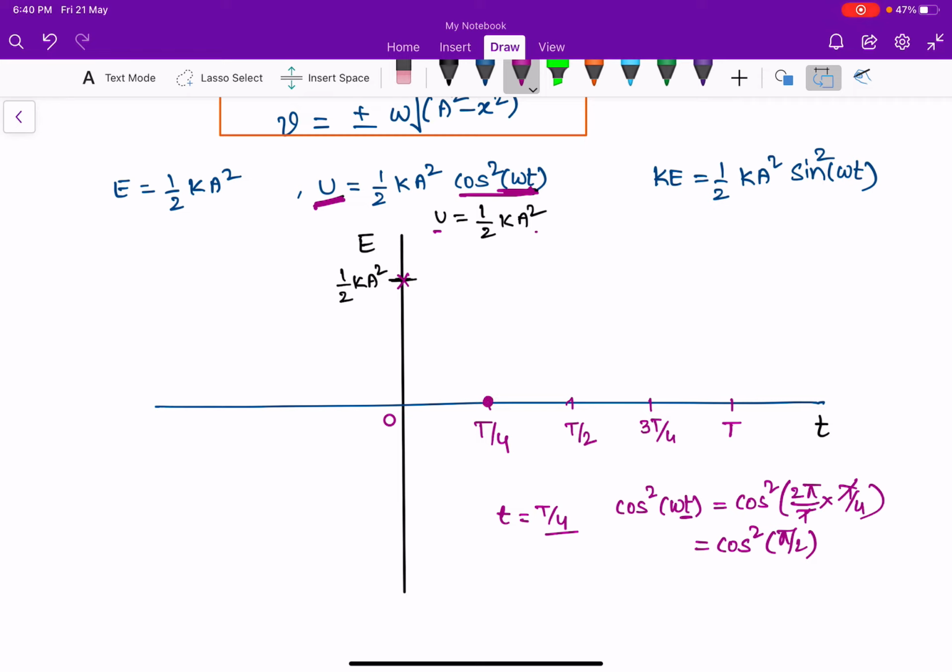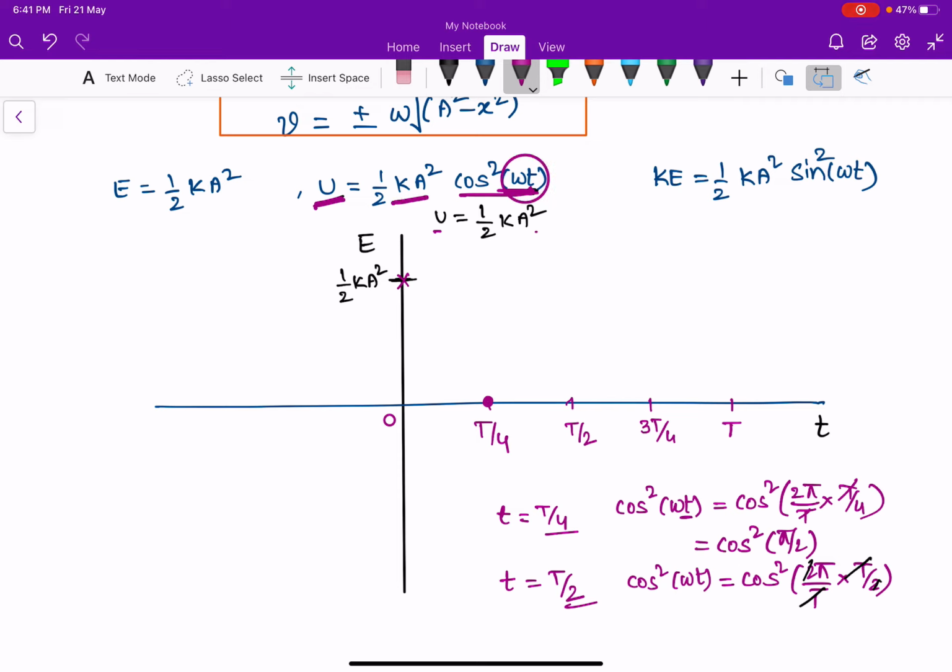When you substitute t equal to T by 2, cos square omega t is cos square of 2 pi by T into T by 2. T and T cancel, 2 and 2 cancel. Cos pi is minus 1, and minus 1 whole square is plus 1.